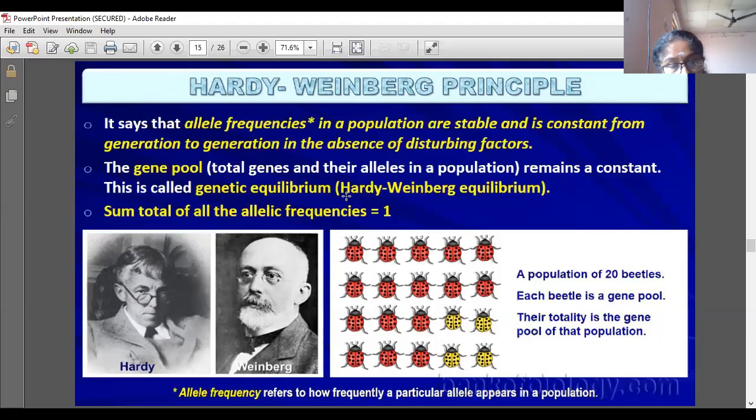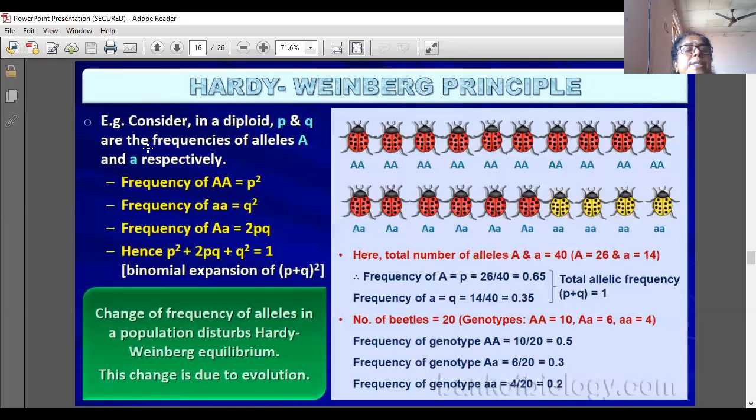This is the Hardy-Weinberg principle. This is a very important topic only. For example, in a diploid organism, p and q are the frequencies of allele capital A and small a respectively.